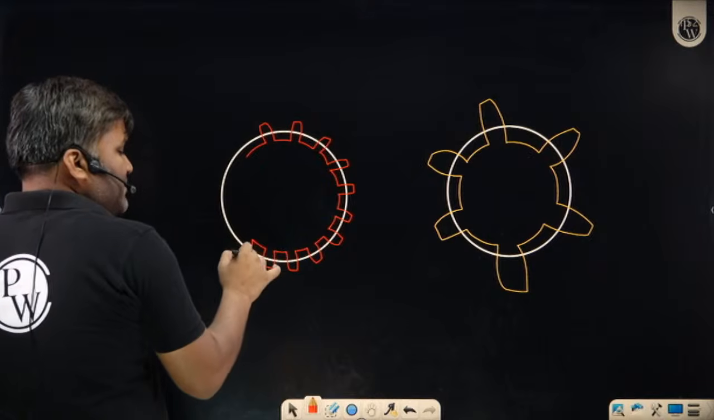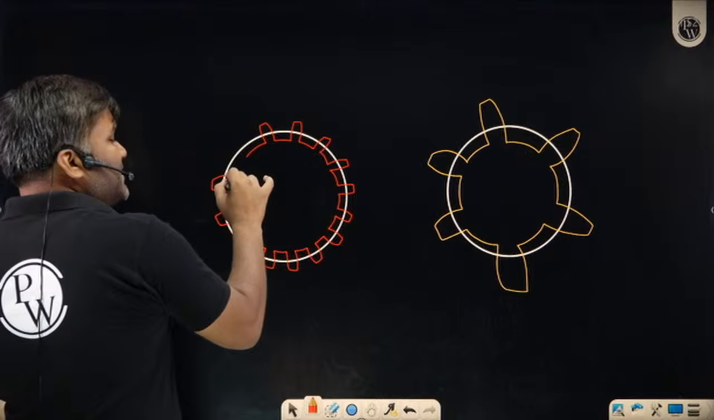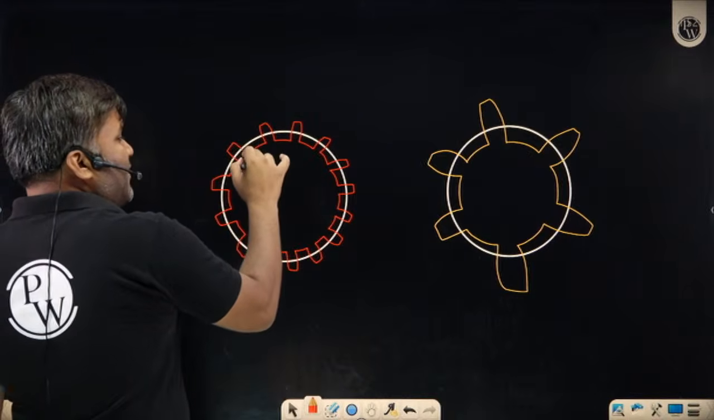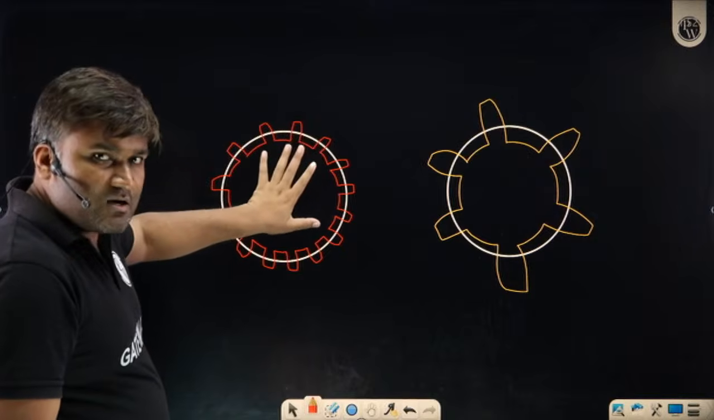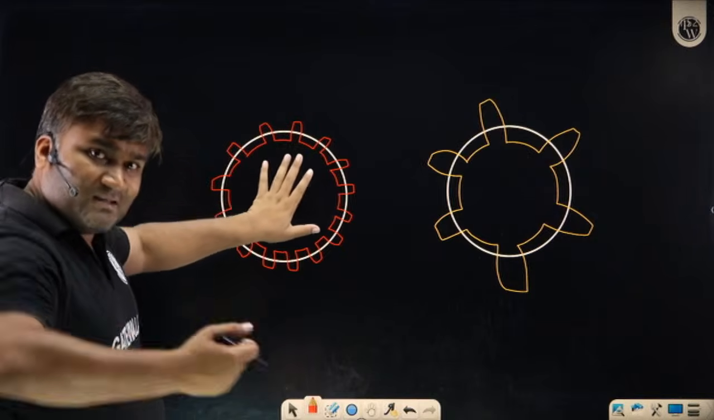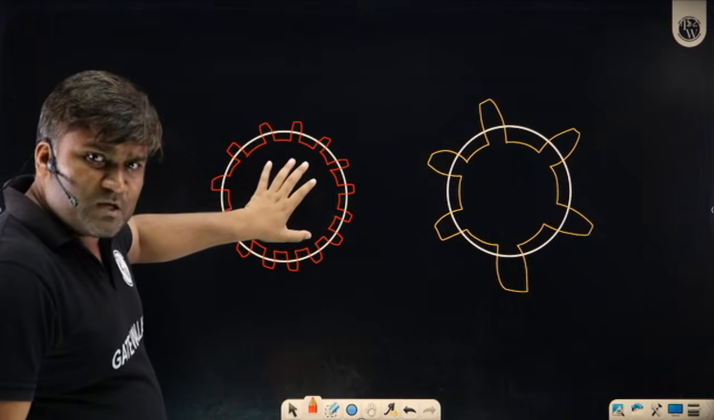Whatever, we will be having some formulas here. That formula will give you some number, saying that at least these many teeth you have to provide. If you have provided at least these many teeth, your size is under control. Further, if you are increasing the number of teeth, the teeth are even becoming smaller. No problem.